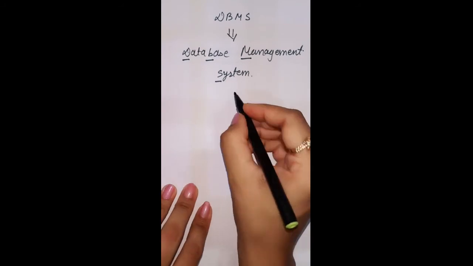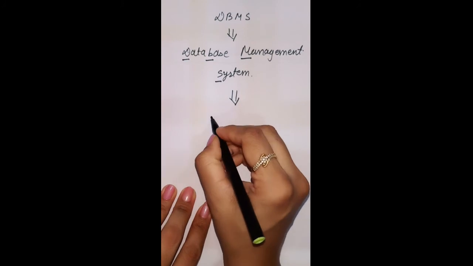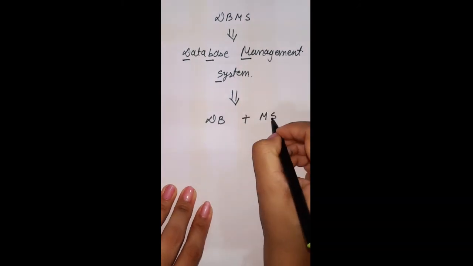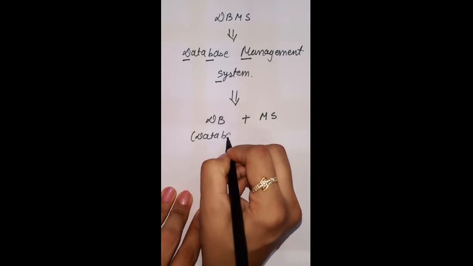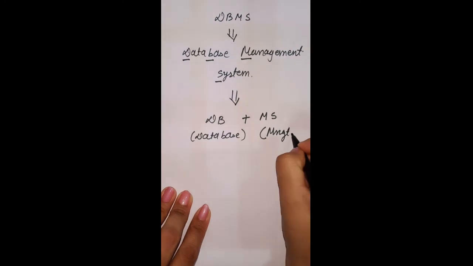Now suppose we break this like DB plus MS. So DB is our database, MS is management system.